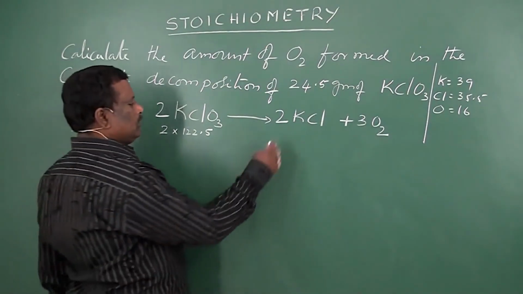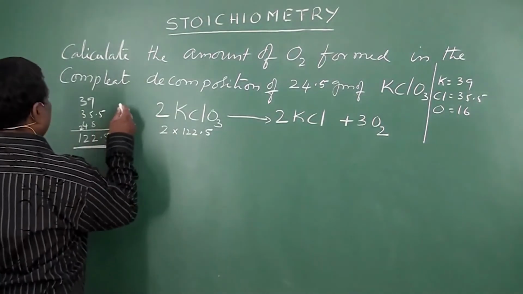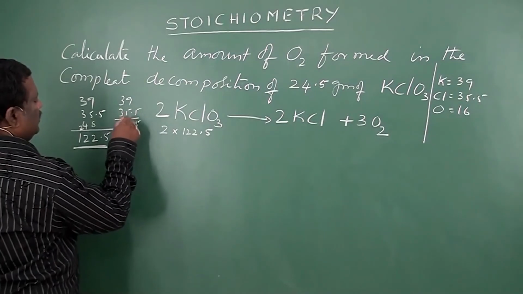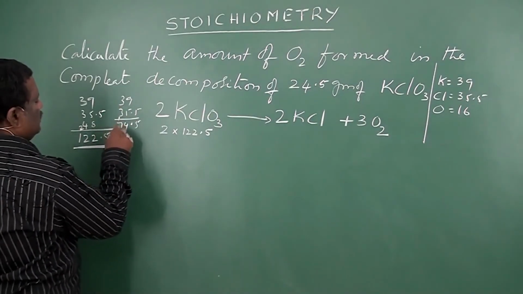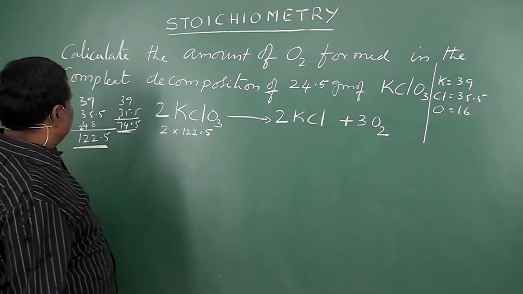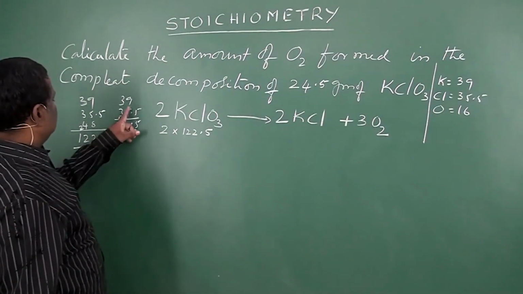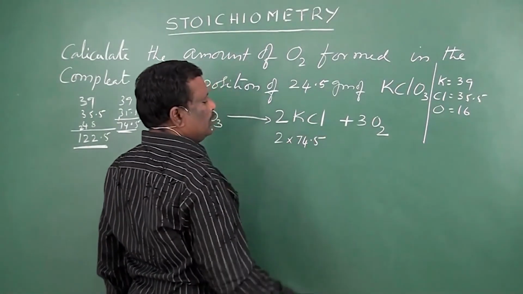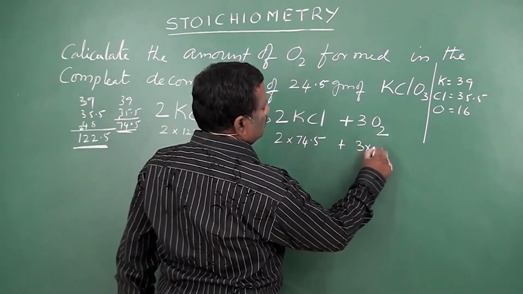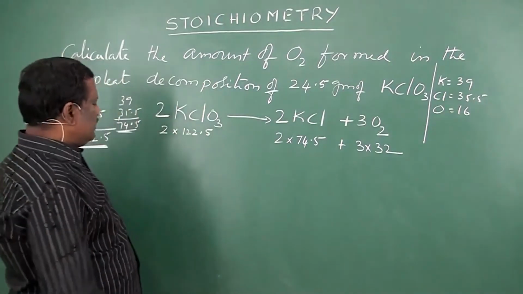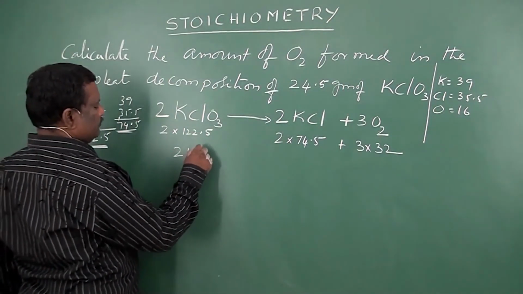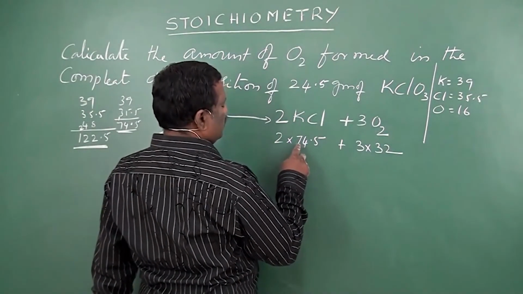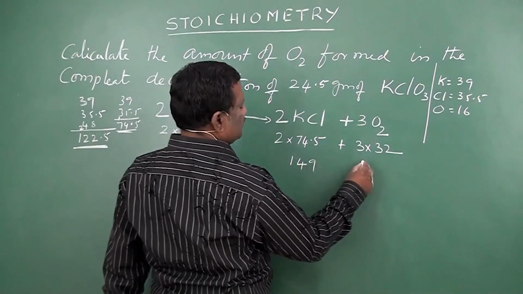Then here 39 plus 35.5 for KCl, that is 74.5. Two into 74.5, and here 3 into 32. That is 245. Then this is 149. And this is 96.